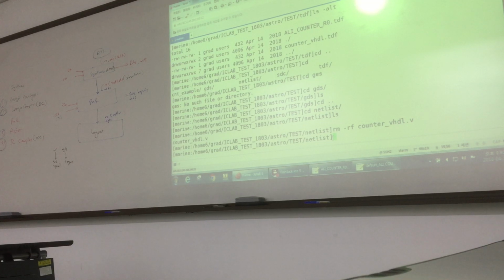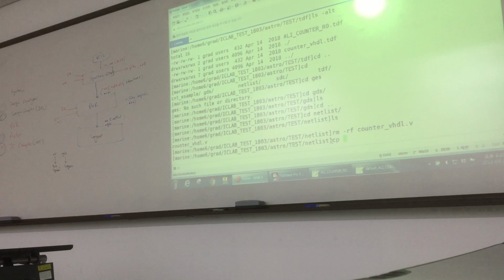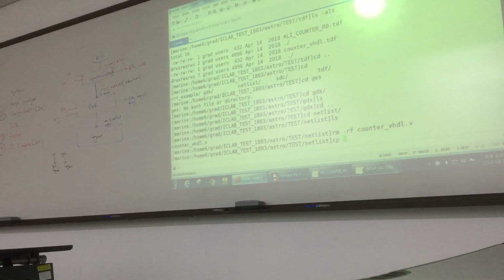And here I have to copy the file, the netlist file. So where is it? It is in Home 6. Here, can I add a new terminal? This is a new terminal. Because if I want to add a new terminal, here is another tab.